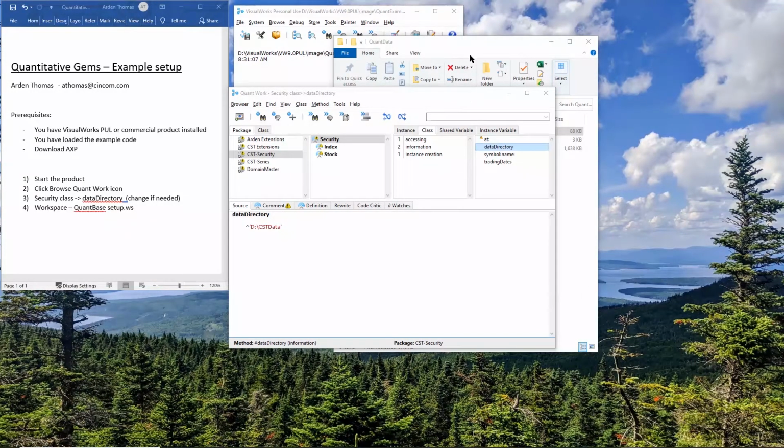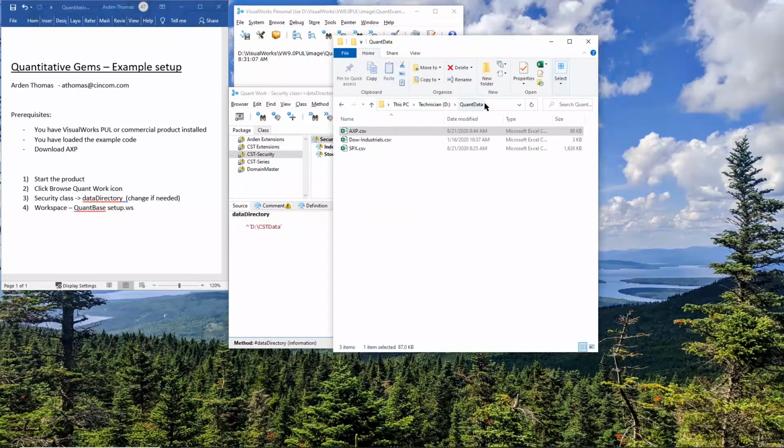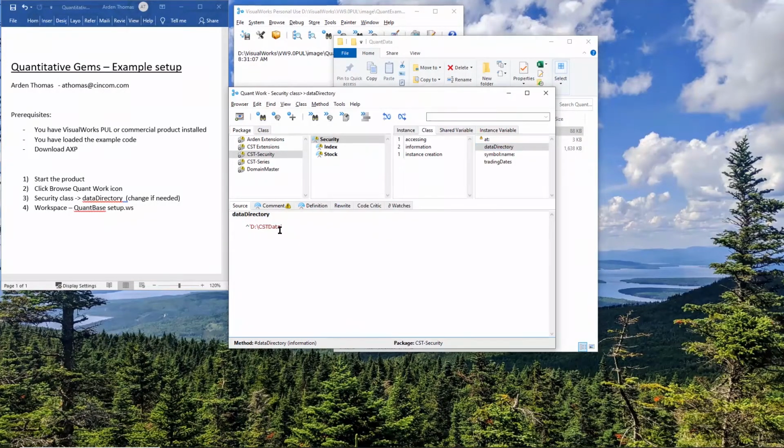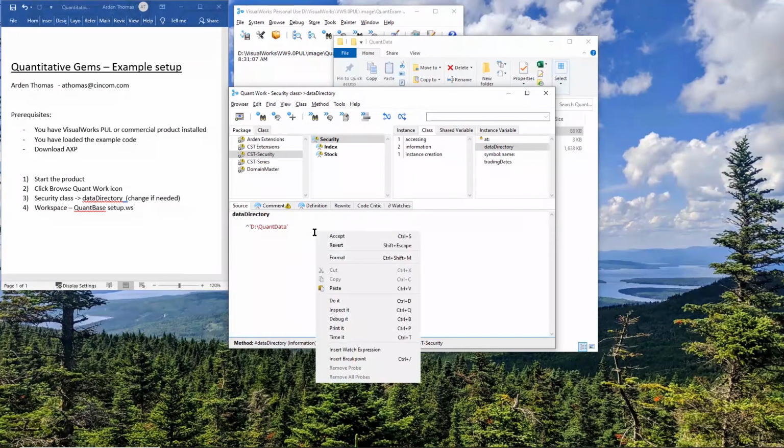I'm going to change that to what we said right here. We placed our data in D quant data. So I'm actually going to copy this, come here. If I double click just inside the single quote, it highlights what's inside there, and do a Control V. Now I can right click the mouse and accept.